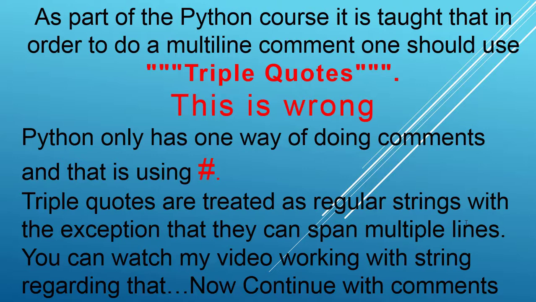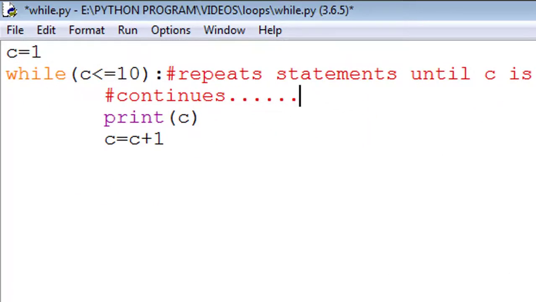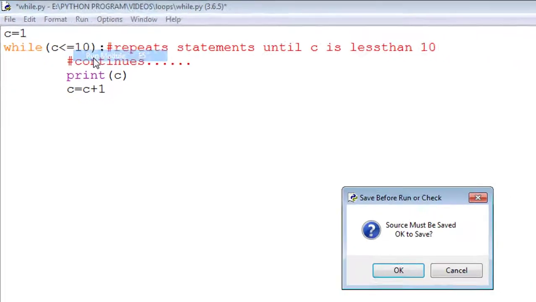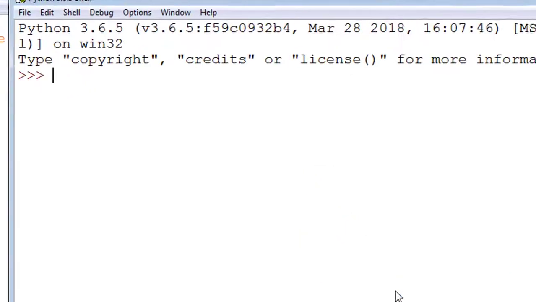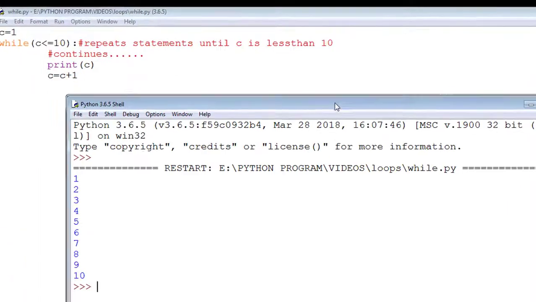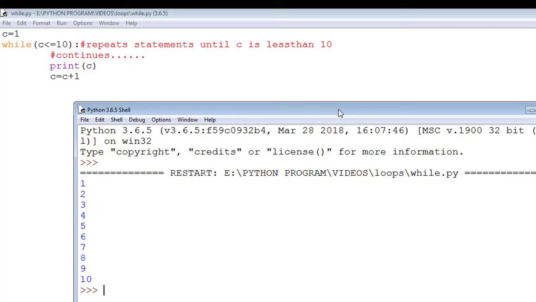So now continue with comments. Again, I save this code before running. So this is the output of my code. So friends, this is a comment.